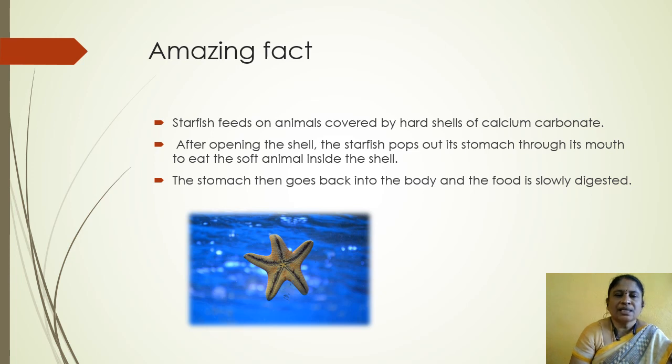The stomach then goes back into the body and the food is slowly digested.